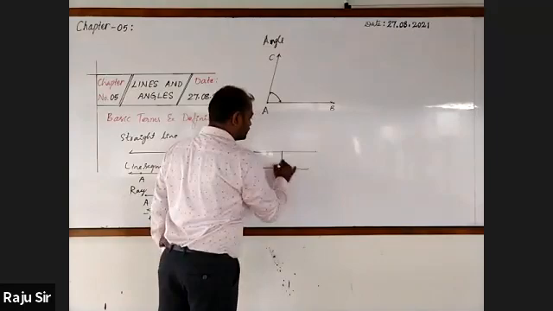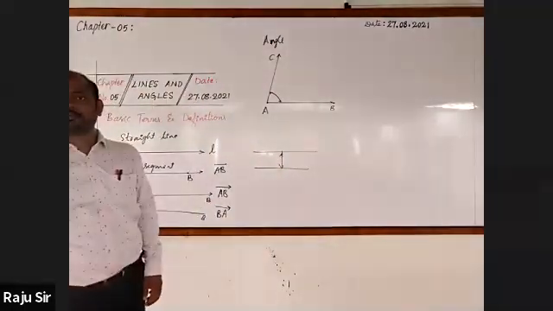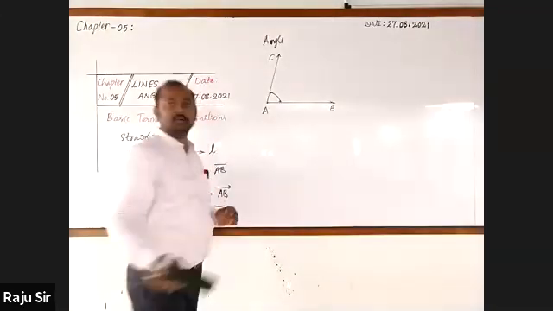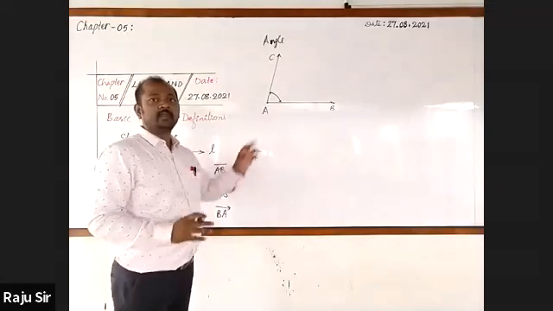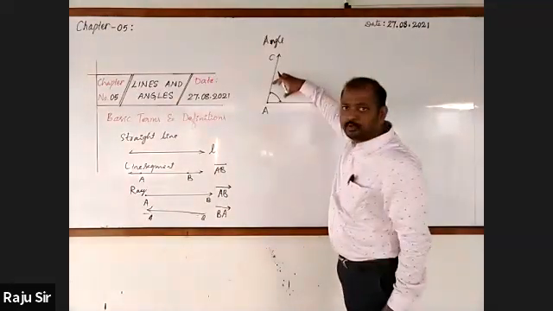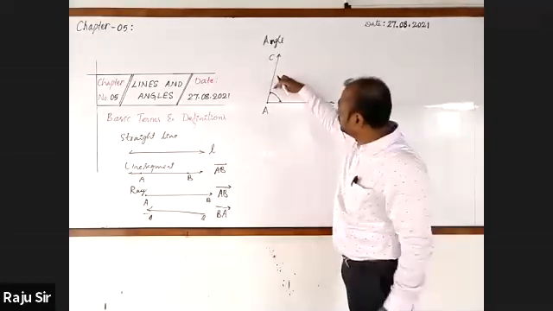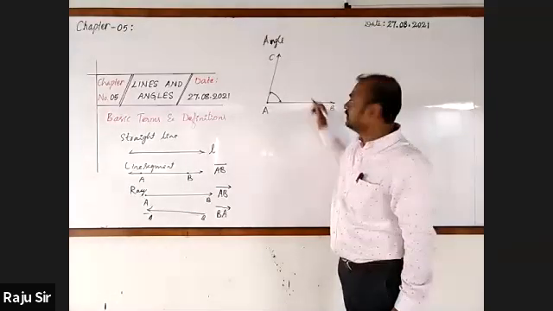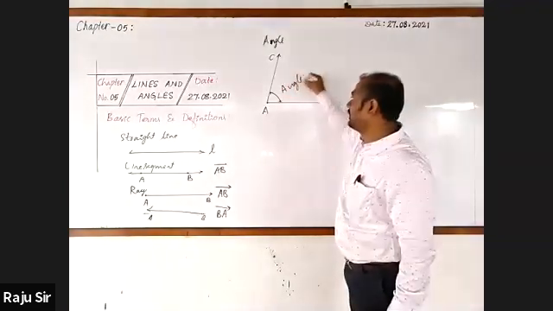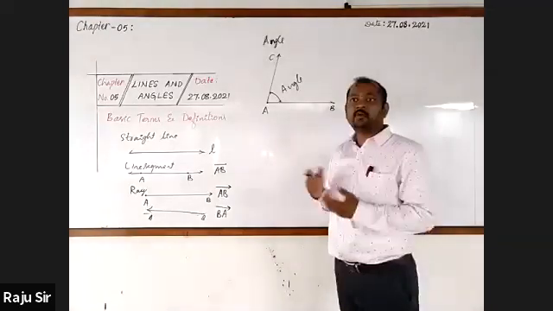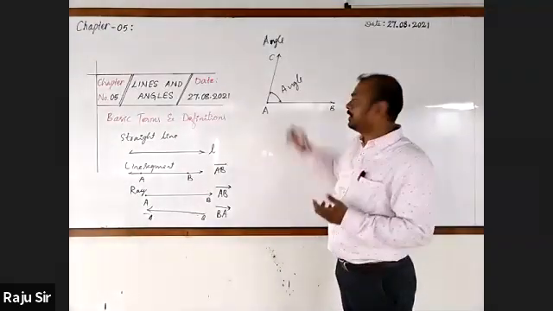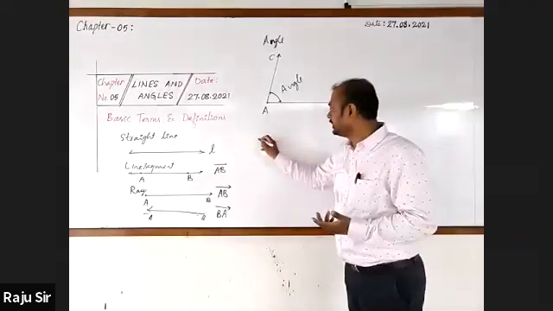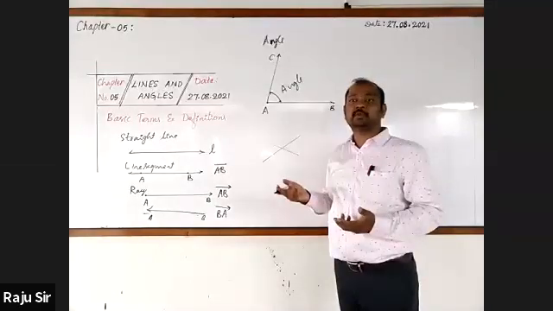Lines may be like this also. Do you call that an angle? No. With common point, sir. Common point. Very good. The distance between any two lines originated from the same point is called angle. Got it? Then how is an angle formed? An angle is formed when two rays originate from the same point, or when two lines intersect with each other.